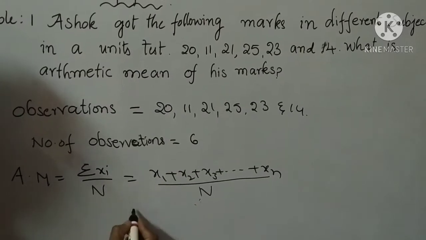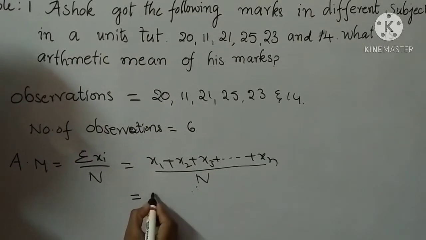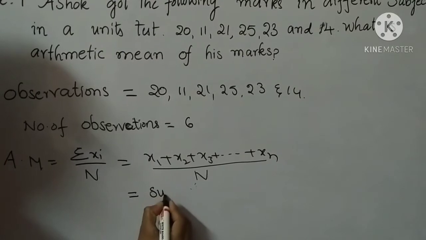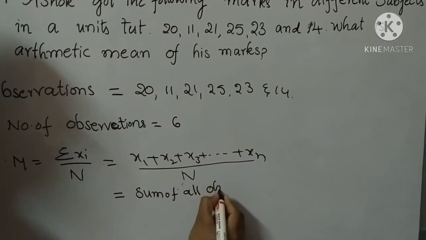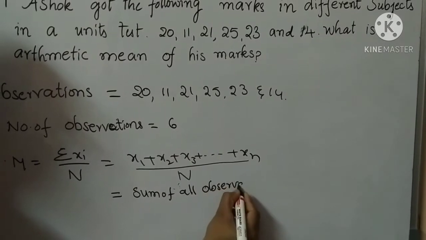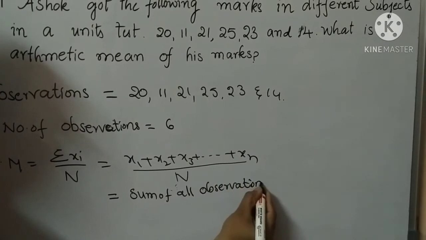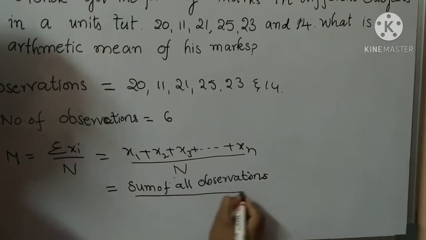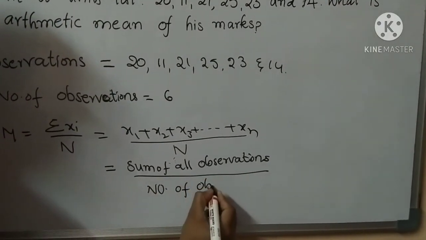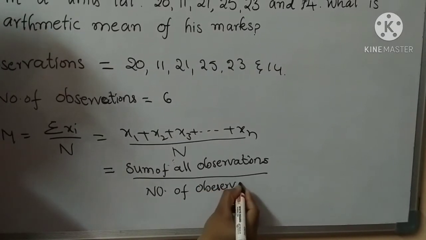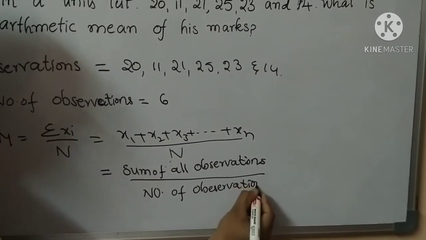So we know the formula: sum of all observations by number of observations.